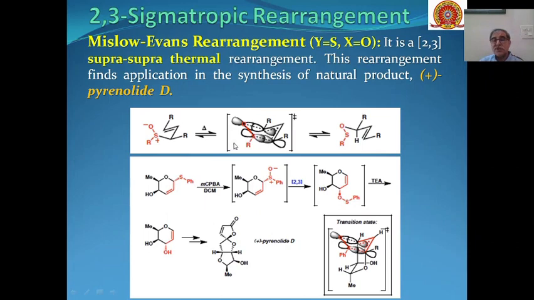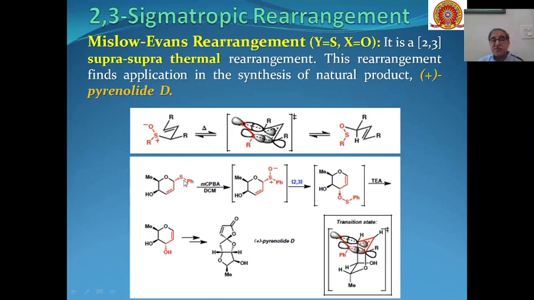You can see over here, this is the transition state, and the overlap is suprafacial. Both the lobes have the same sign, and we will get these types of products after 2,3 sigmatropic rearrangement.